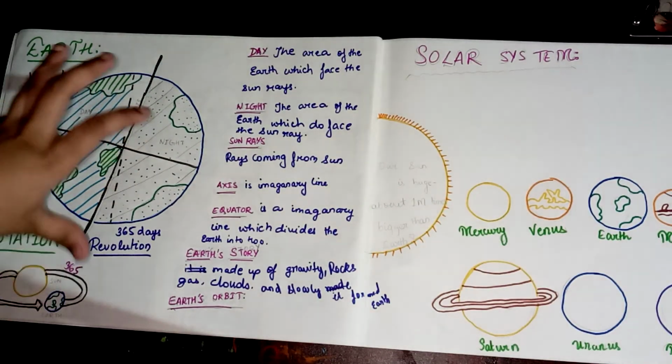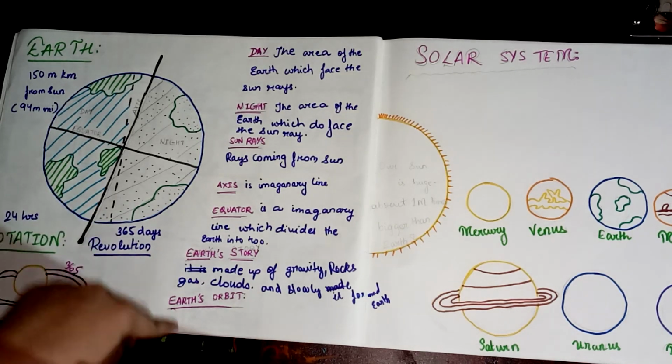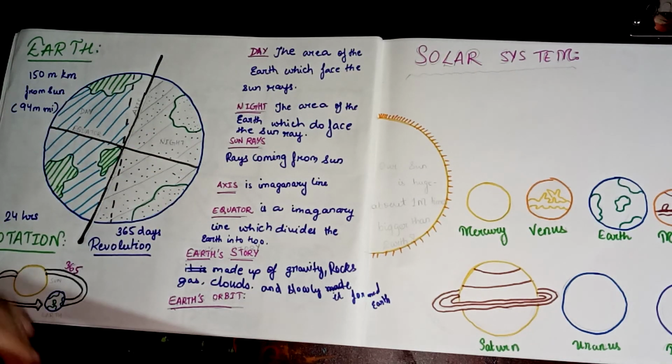So it will rotate around the sun, and one circle around the sun will take 365 days. That is how long it takes Earth to fulfill a whole spin. That's why we celebrate a new year. After those 365 days, a new spin starts from that particular point. Like that, it took spins and spins and spins, but at the same time, it rotated on its own axis also. So that's why we are facing day and night.